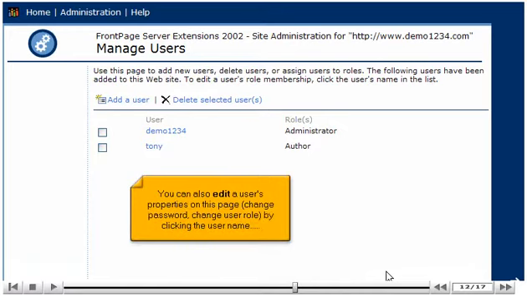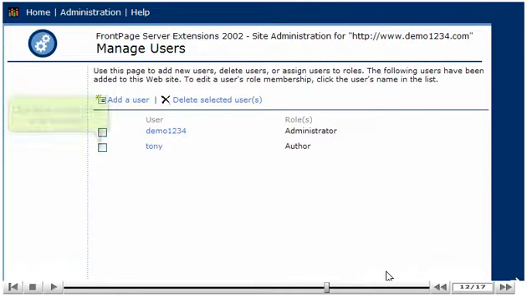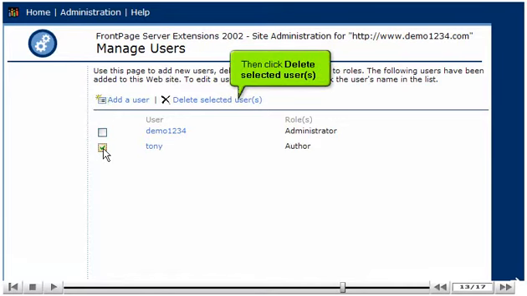You can also edit a user's properties on this page, change password, change user role by clicking the user name. Or you can delete existing users. Let's do that now. Click here to select the user to delete. Then click Delete Selected Users.